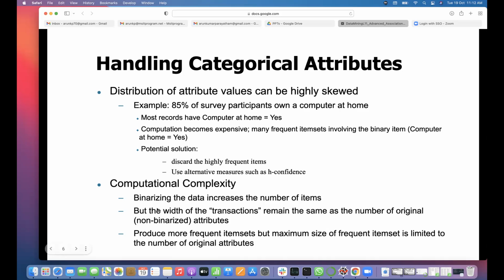Binarizing the data increases the number of items. We have seen that one column is split into 3 columns, so the items have become more. Earlier there was only one column, one item type. Now if you split that column into 3, we increase the number of items. But the width of the transactions remains the same as the number of original attributes.